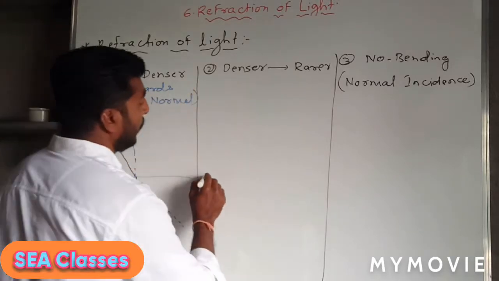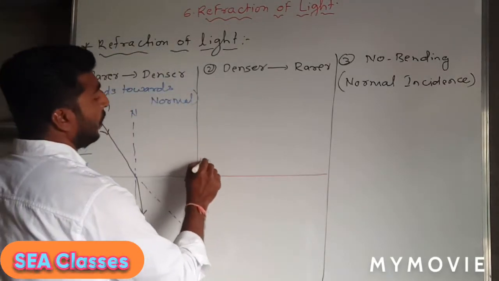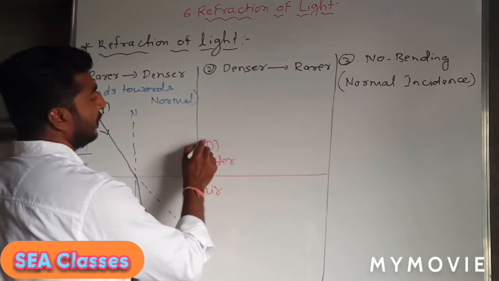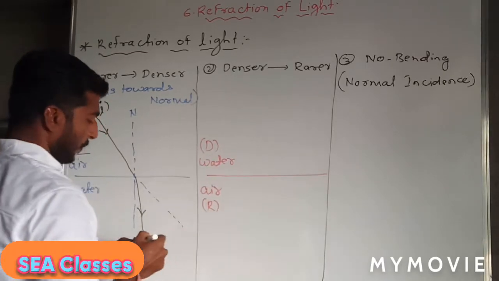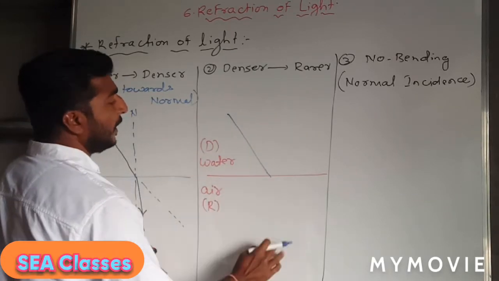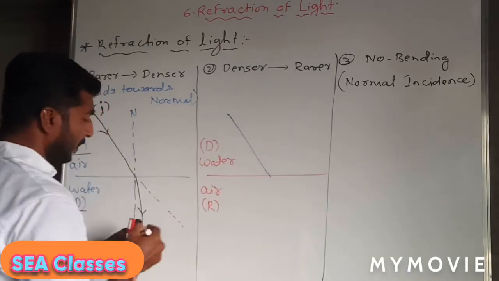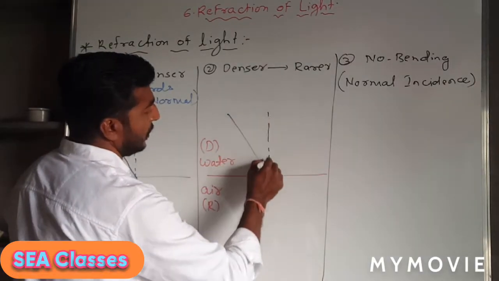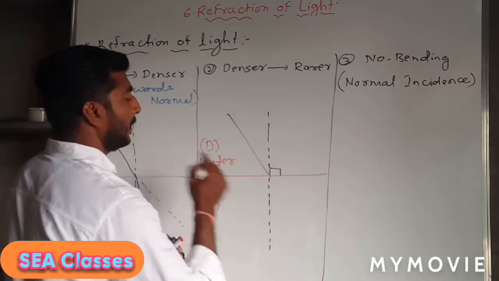Now when the ray of light travels from water medium to air medium, it is denser, it is rarer. So when it travels from denser medium to the rarer medium, what will be its behavior? So here you know this is the normal which is perpendicular.